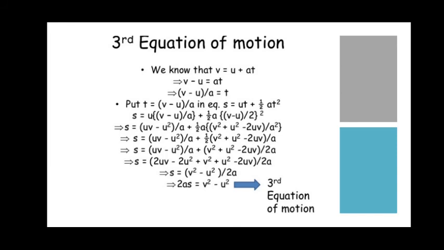So this is your third equation of motion. Students, if anyone has not understood any steps, in the interaction class I'll be solving this problem once again.